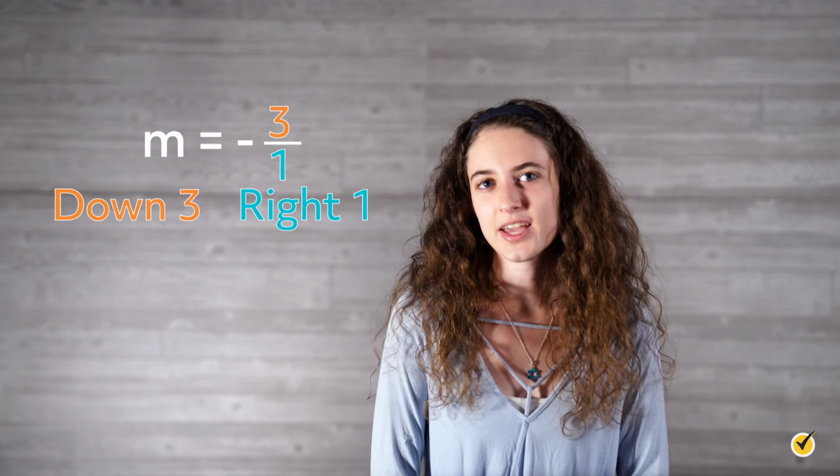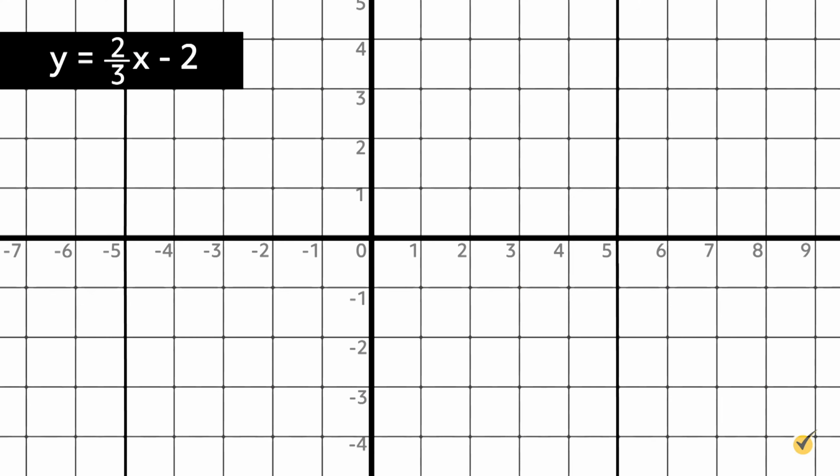Now on to some graphing. People sometimes find it helpful to use the notation of slope-intercept form to get started. Begin at b and move according to m. Let's graph the linear equation in slope-intercept form. y equals 2/3 x minus 2. Step 1, begin at b. Plot the y-intercept (0, negative 2), first point.